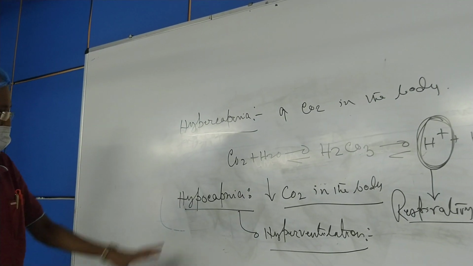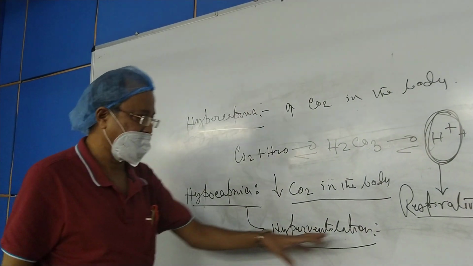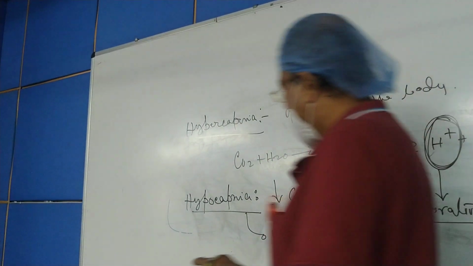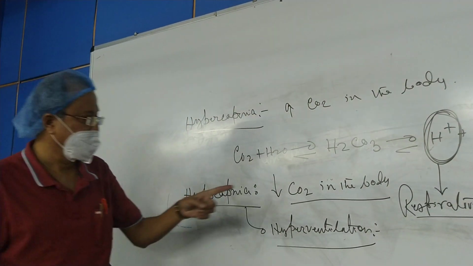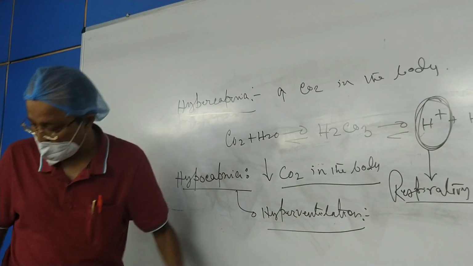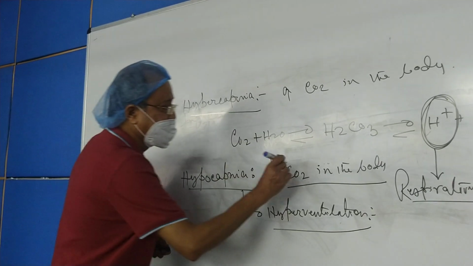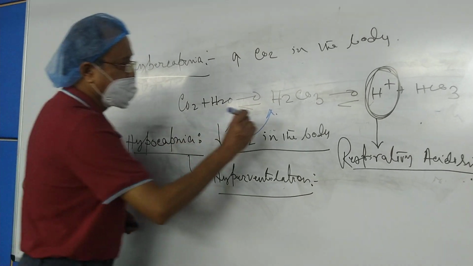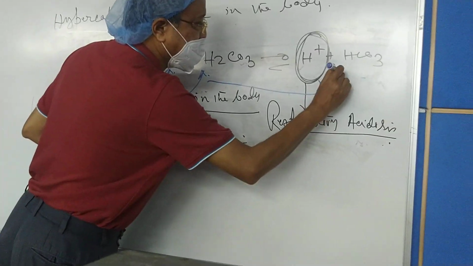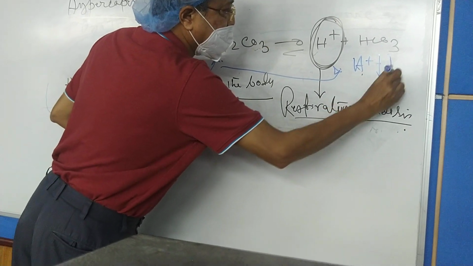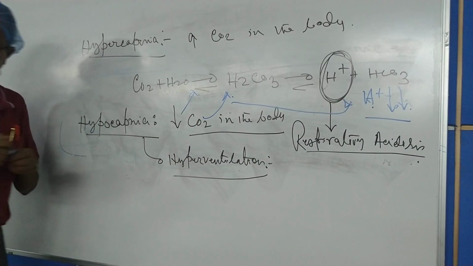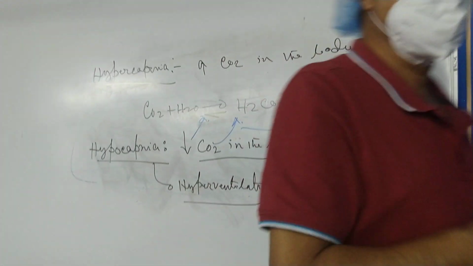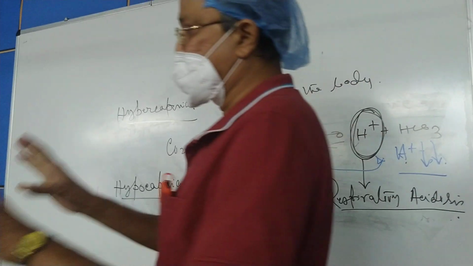Is this clear? So for hypocapnia to occur, there must be hyperventilation, the causes of which I have just mentioned. And if hypocapnia is there, there will be reduced CO2 concentration in the blood. And if you go to the same reaction, what will happen? There will be diminished hydrogen ion concentration in the blood, because the source of H plus in the plasma is carbon dioxide.